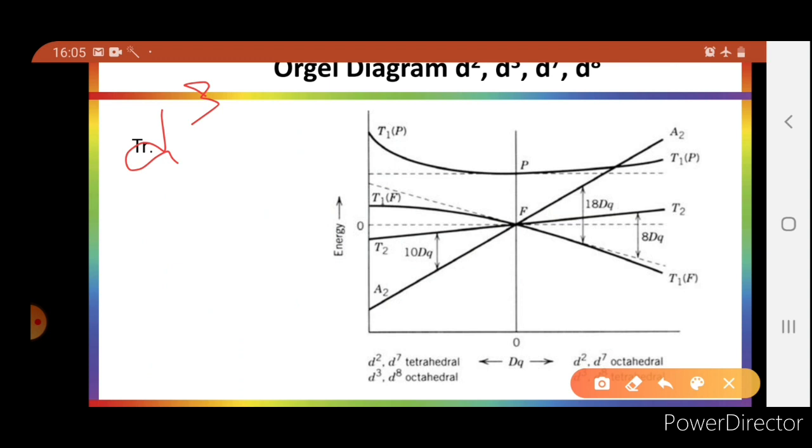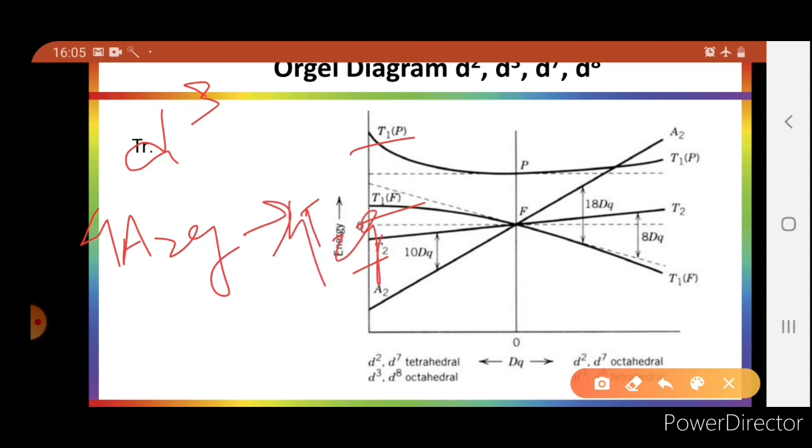The ground term will be A2g and the remaining terms will be excited terms. But the only basic difference is spin multiplicity will be 4. So 4A2g to 4T2g transition will take place. So here to here, here to here and here to here, these three transitions will take place in case of d3. It might be possible only two are observed in the spectrum.